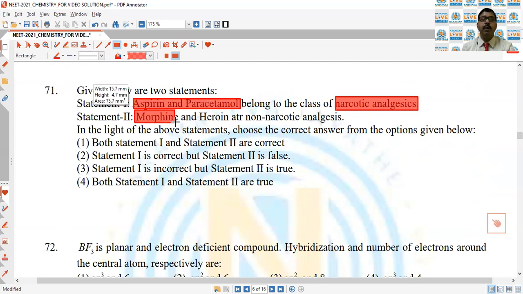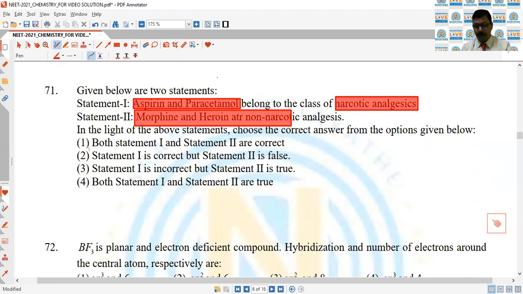Second statement, morphine and heroin are non-narcotic. This is also an incorrect statement because they are narcotic. So both statements are incorrect. That is why first is the correct answer of the question.